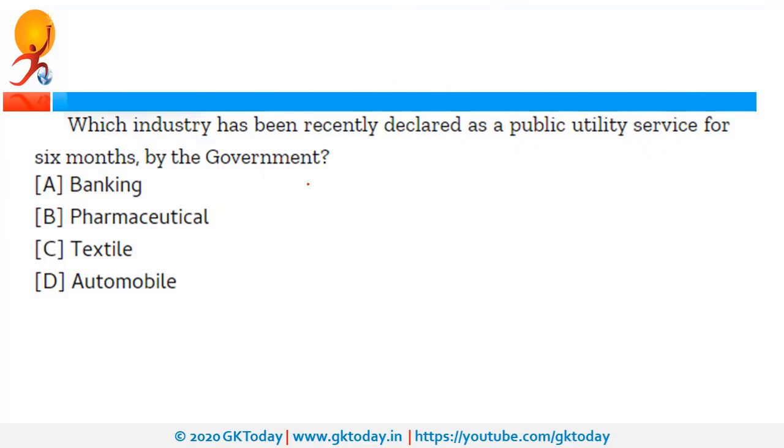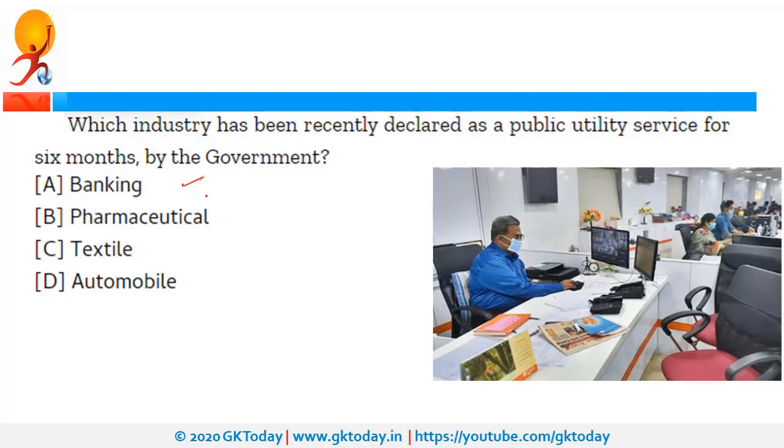Which industry has been recently declared as a public utility service for 6 months by the Government of India? So, the banking industry has been declared as a public utility service for next 6 months, and this has been done under the provisions of IDA. What is IDA? It is Industrial Disputes Act.